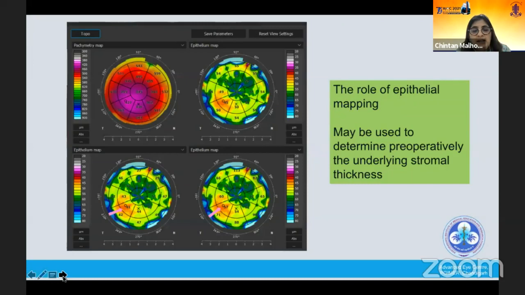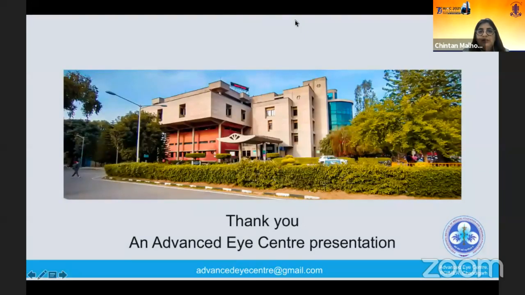And the last is what I was mentioning earlier: if one has access to epithelial mapping, one can do a preoperative epithelial mapping, because we know that the epithelium tends to thin over the cone, to see what the epithelium is over the thinnest area of the cone, and how much the stromal thickness would decrease intraoperatively once we remove the epithelium. Of course, this can be and should be combined with intraoperative pachymetry. So these are some of the things which one should keep in mind while doing CXL.